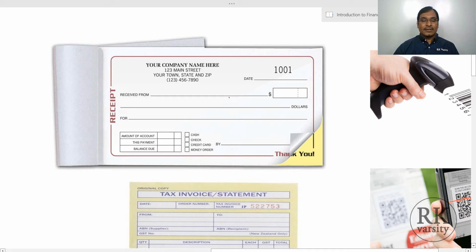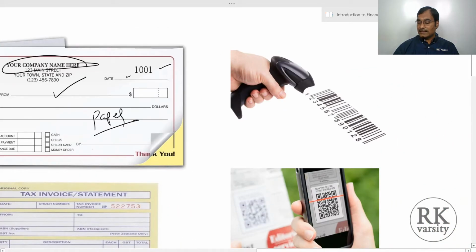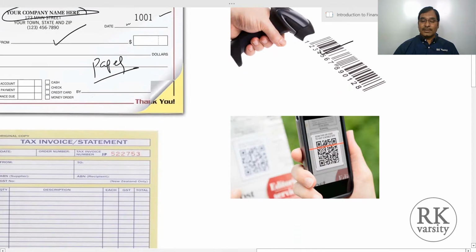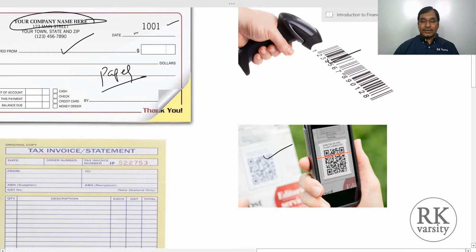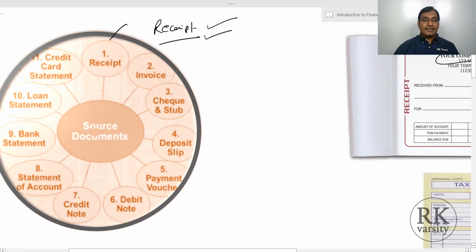These are the basic examples of receipts, and here we can see that your receipt appears something like this. Here you may have your college name or organization, and the receipt number will be there, the date will be written here, and they'll write your name and the amount received from you. So this is one example of a paper-based receipt. But now in the digital age, you can see that the receipts are different. Let us say you go to a supermarket, and when you buy a product, they use barcodes for making payments, or when you are making a payment, they use your photocopies or scan. So all these act as receipts for the business entity.